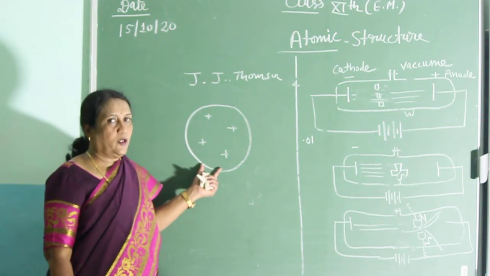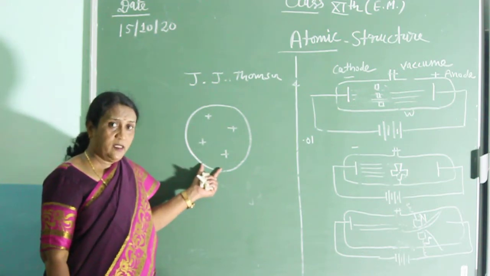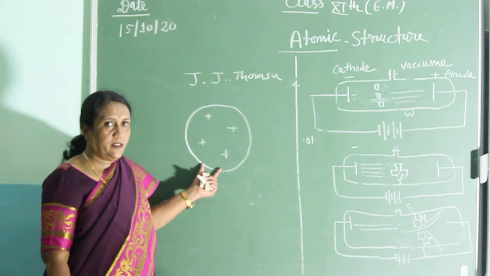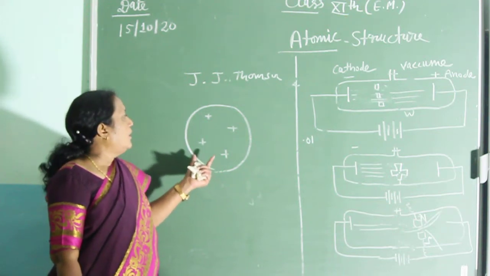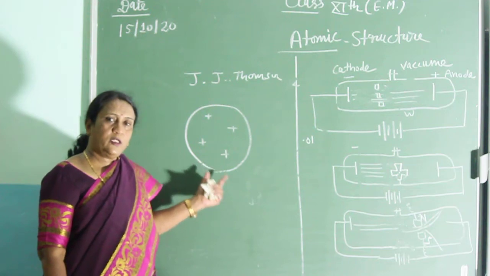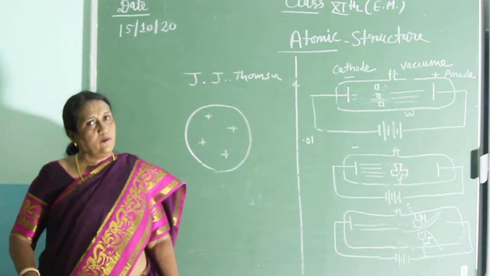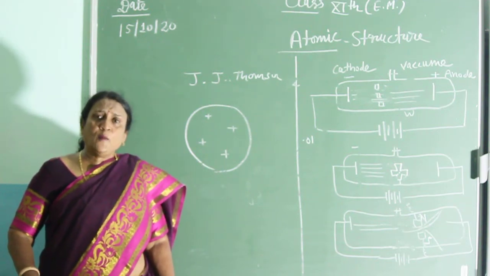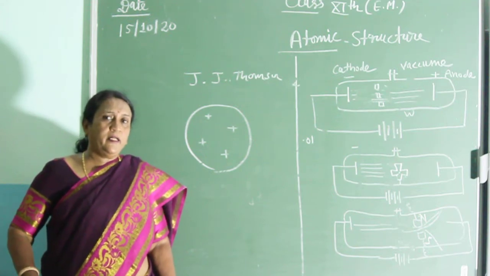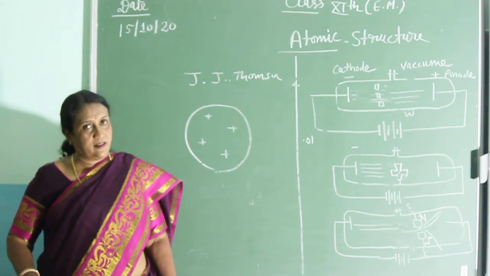Therefore, it is a preliminary model, and it has importance and is known as plum pudding model or watermelon model.